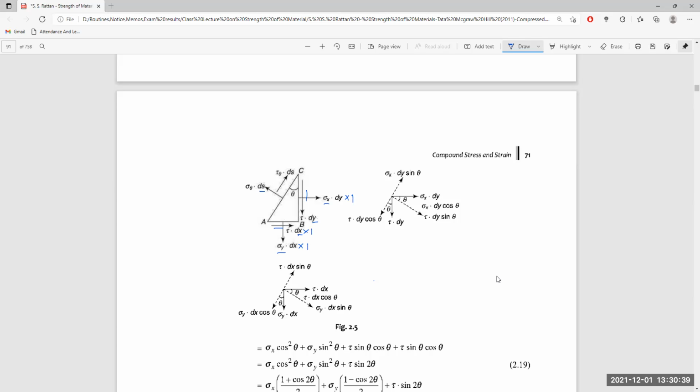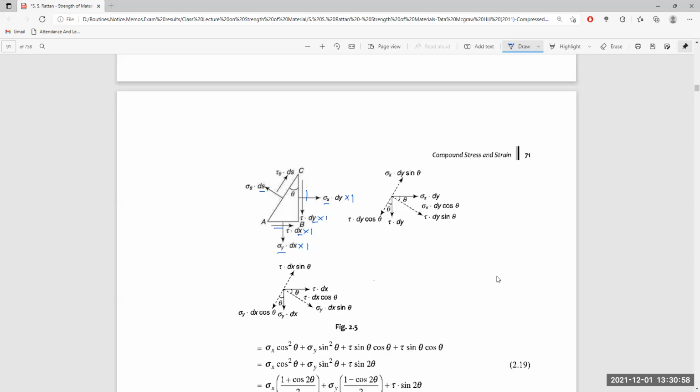And what is the shear stress acting over the side BC? The shear stresses are equal to each other on AB and BC, but work in opposite directions. One is clockwise here and the other anti-clockwise here, and the shear force is tau, the shear stress, multiplied by dy multiplied by 1.